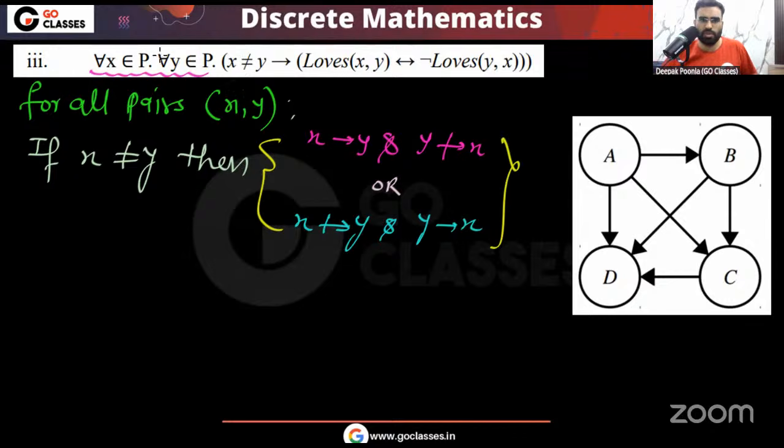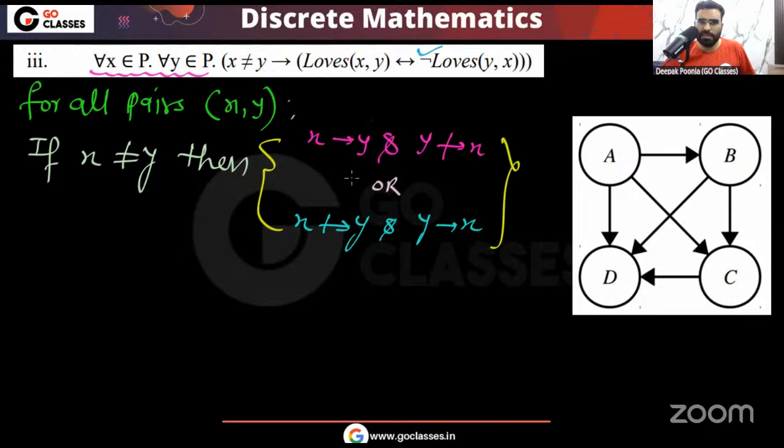I hope you understood. Notice one thing: for every pair XY, those elements can be same or different, but we are saying that if they are different, I only care when they are different. So I will only consider those pairs where I have different elements. If they are different, then X loves Y if and only if Y does not love X, because there is a negation here.